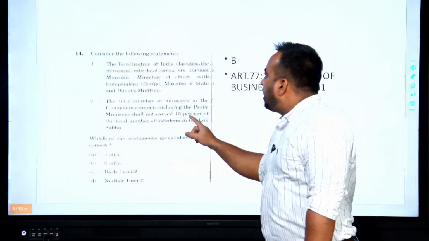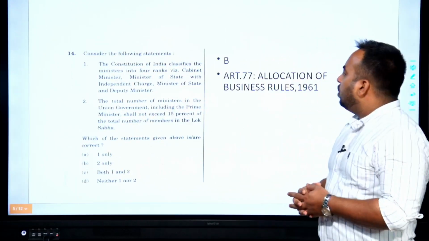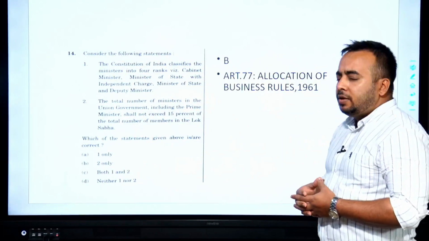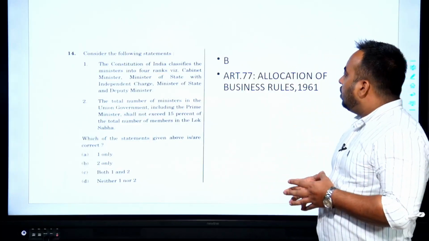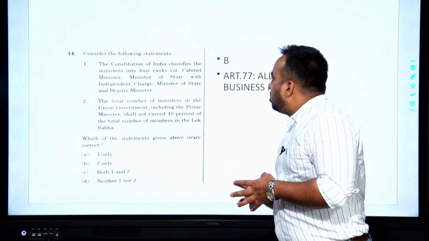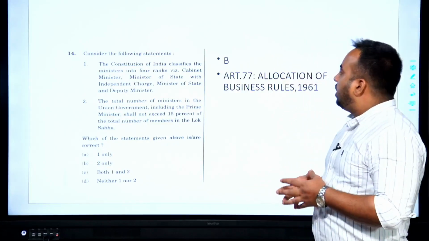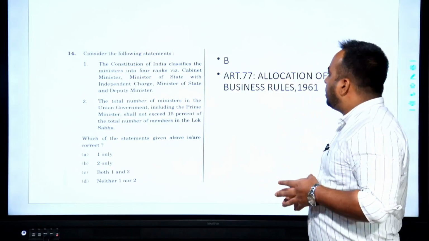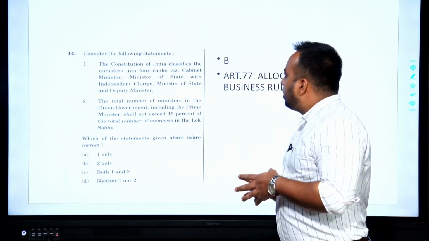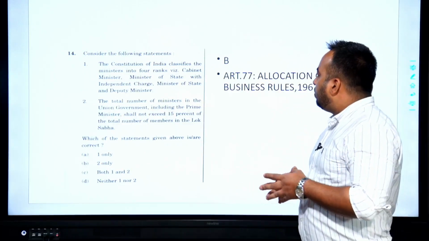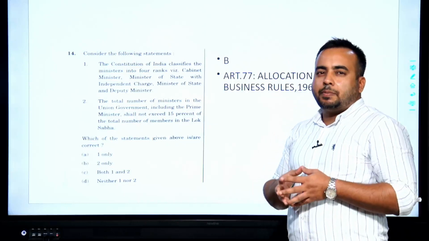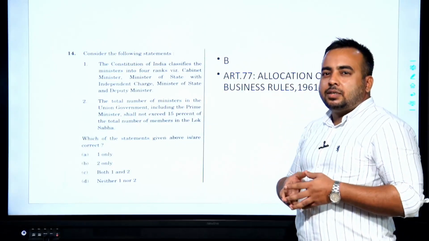Moving forward, looking at question number 14, which is the next question in the series. Let's read out the statement. Statement 1. The Constitution of India classifies the ministers into 4 ranks. Visually, Cabinet Minister, Minister of State with independent charge, Minister of State and Deputy Minister. The fact is, the Constitution of India